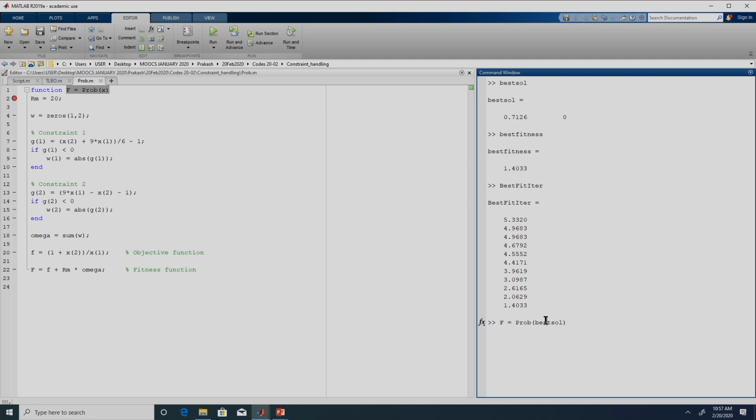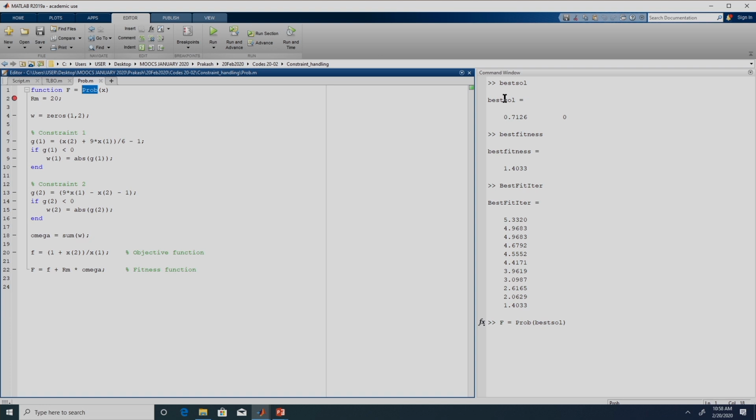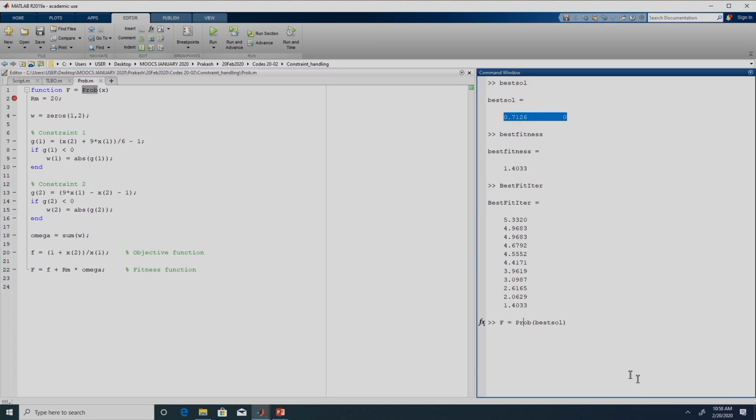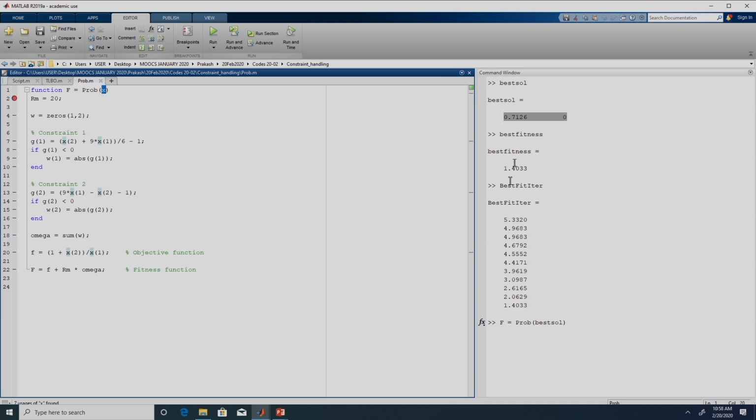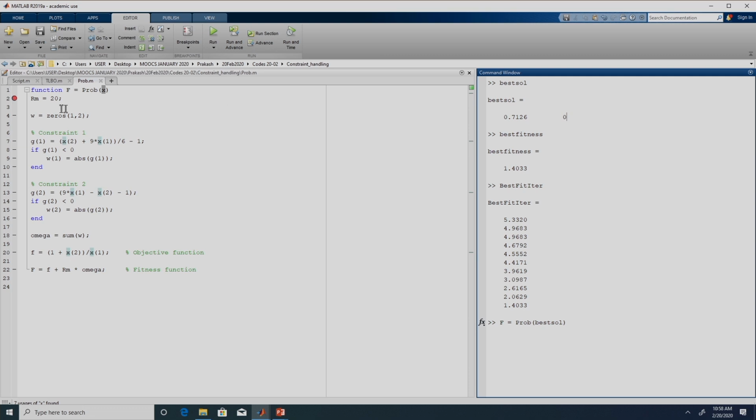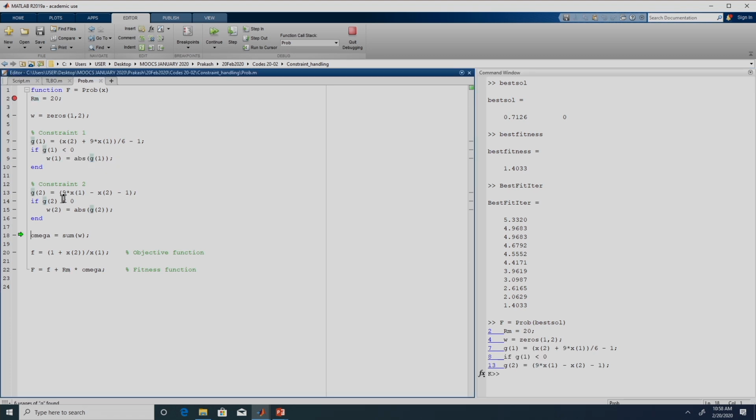So, I am calling this function prop and the input I am giving is bestsol. So, bestsol will become x inside this function file, and x of 1 is going to be 0.7126 and x of 2 is going to be 0, and since I am putting a debug breakpoint over here, I am going to have control over this function. If we just do F11, it did not go to line 9, it did not go to line 15.